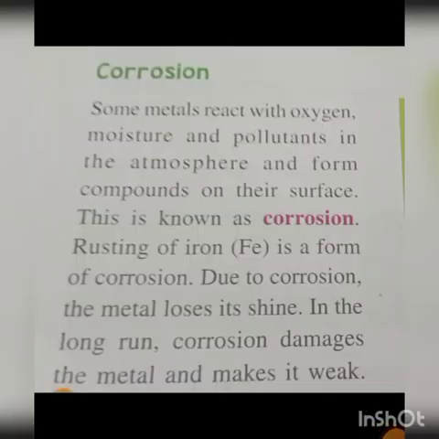Next one, corrosion. Some metals react with oxygen, moisture and pollutants in the atmosphere, and they form compounds on the surface. This is known as corrosion. Rusting of iron is a form of corrosion. Due to corrosion, the metal loses its shine. In the long run, corrosion damages the metal and makes it weak.